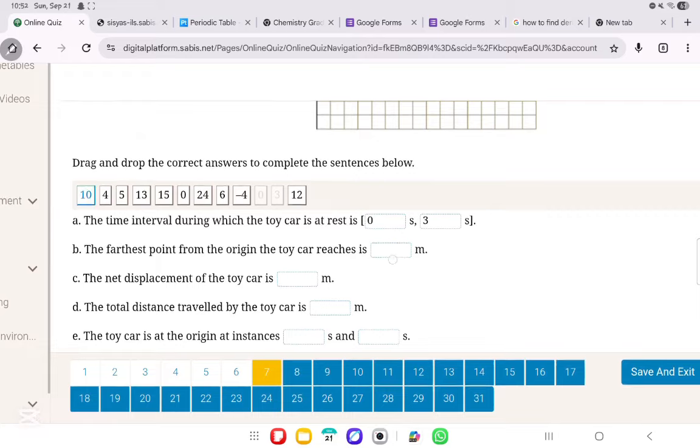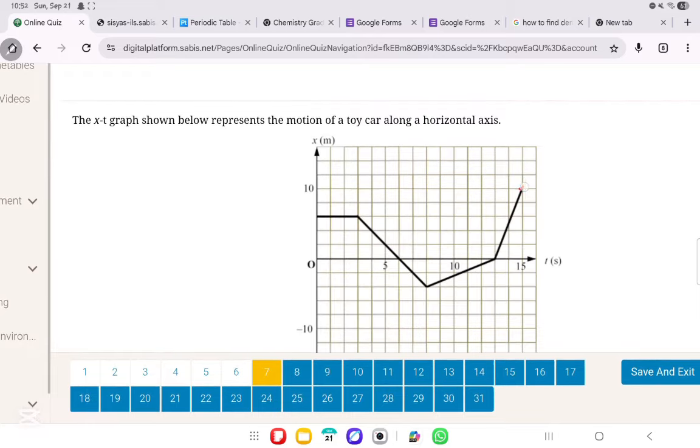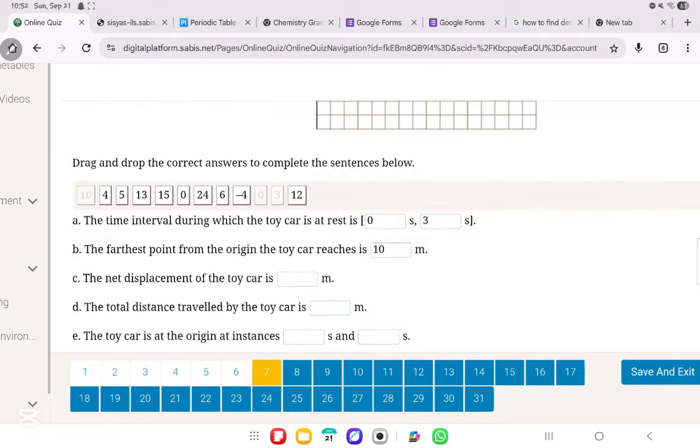Now, the net displacement of the toy car. Again, how did we say we would calculate displacement? Because we're in a position time graph, we're going to take x final and x initial, and we're going to subtract. So that is 10 minus x initial, which is, is it 8? No, it's 6, 10 minus 6, which will give me 4 meters. So the net displacement is 4 meters.